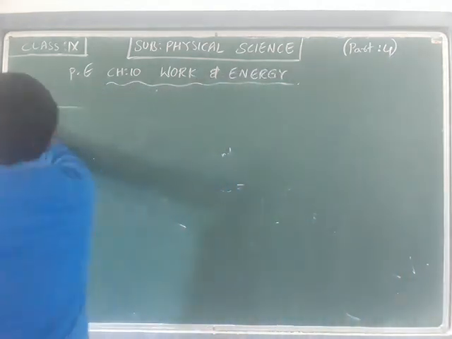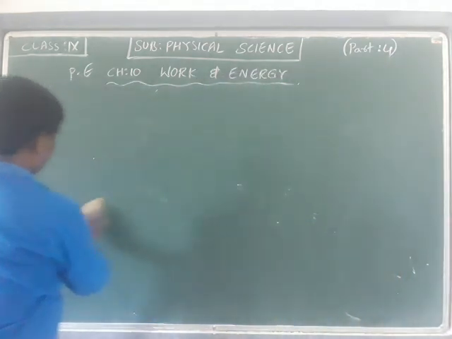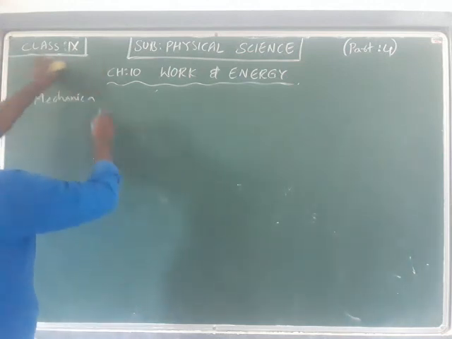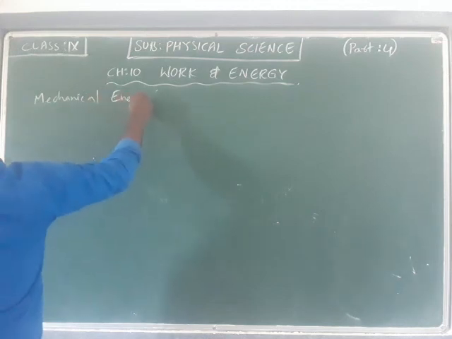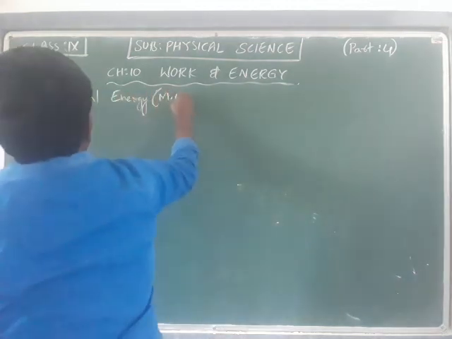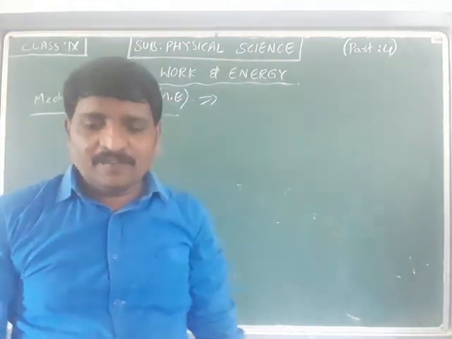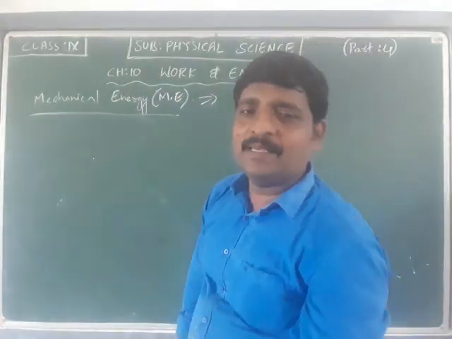Okay, the next type of energy is mechanical energy, that is ME. The definition of mechanical energy is very simple.